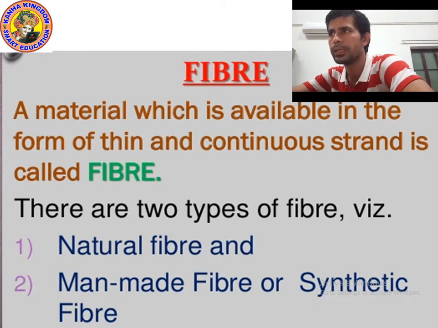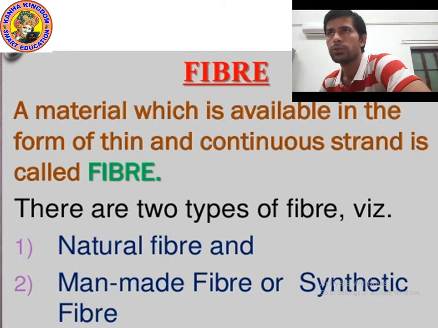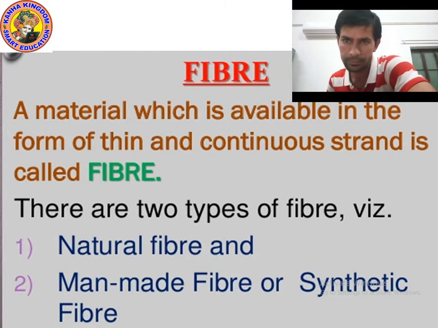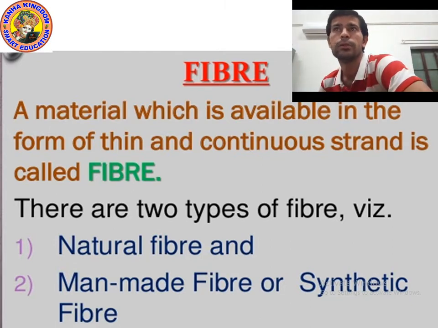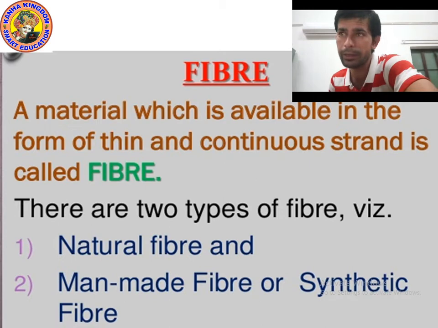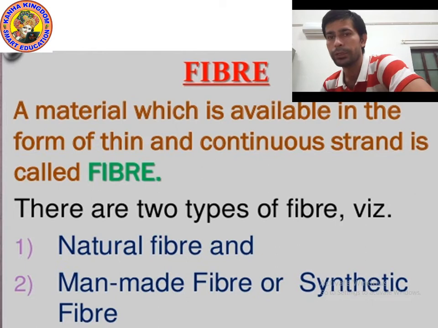Okay, kids, ready? So the first topic, as you can see on the screen, is fiber. So what do you mean by fiber? A material which is available in the form of thin and continuous strand is called fiber. There are two types of fiber: natural fiber and man-made fiber, or synthetic fiber, you can say.